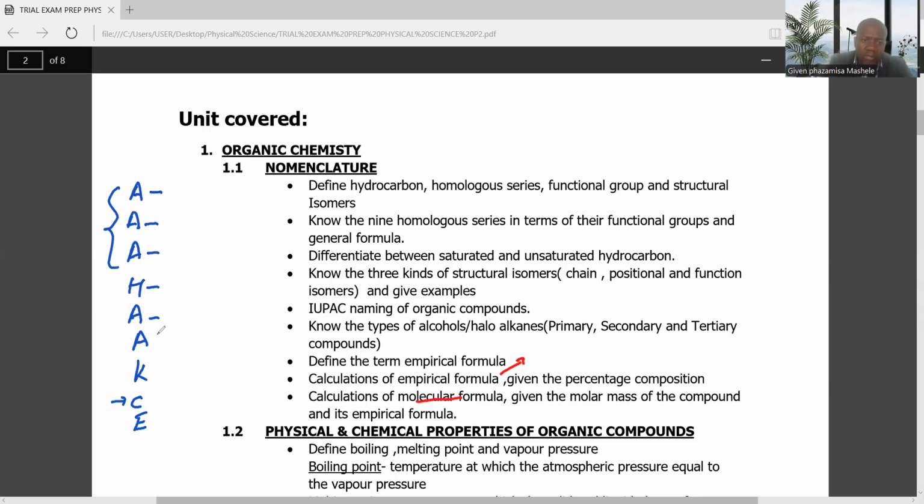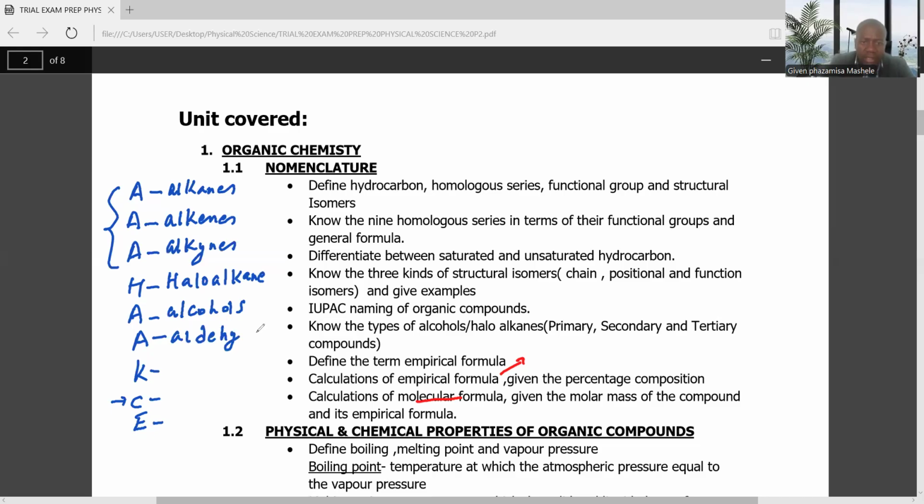The first one is the alkanes, the second one is the alkenes, and the other one is the alkynes. Then haloalkanes, then we have the alcohols, followed by the aldehydes in this order.